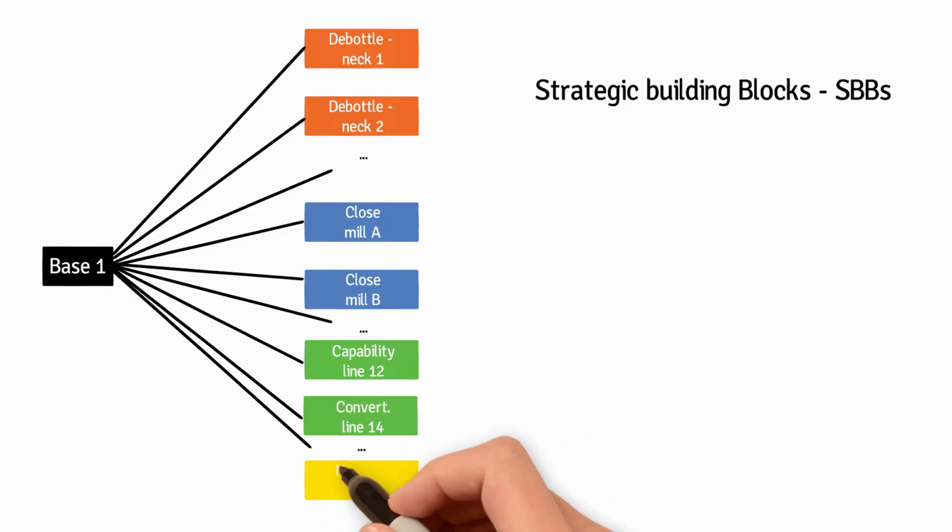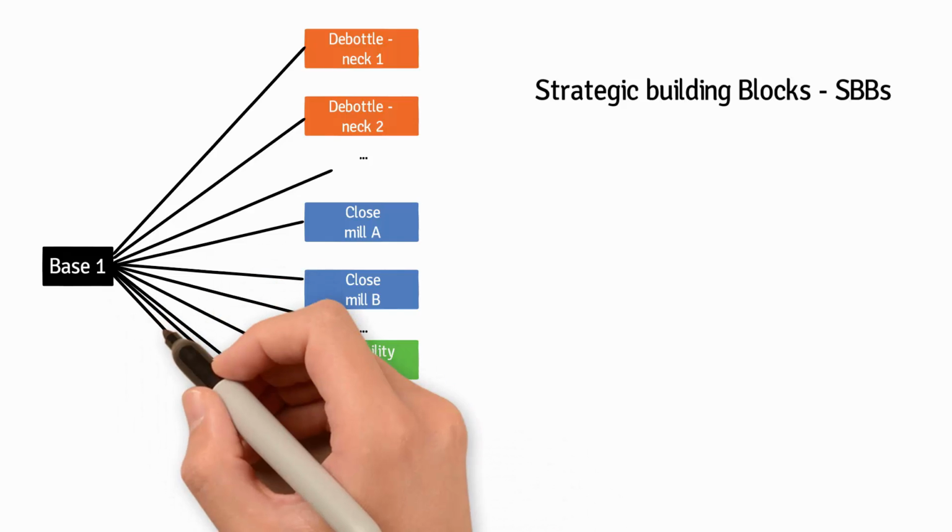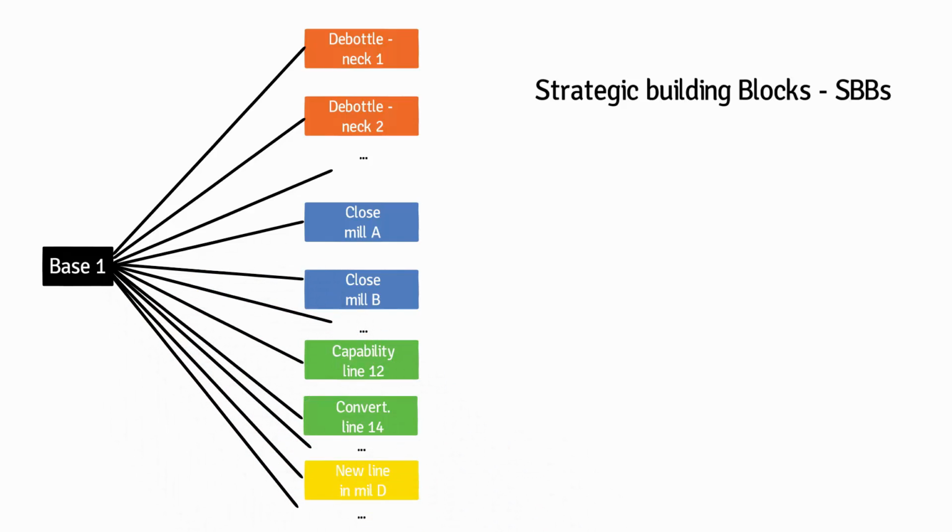Brown greenfields. You should then create SBBs for new lines in existing plants and/or new plants in various locations. Building blocks here must include the CapEx and future CapExes to run the new line or mill, fixed and variable costs, etc. At this stage, do not consider whether any of the above strategic building blocks is good or bad.